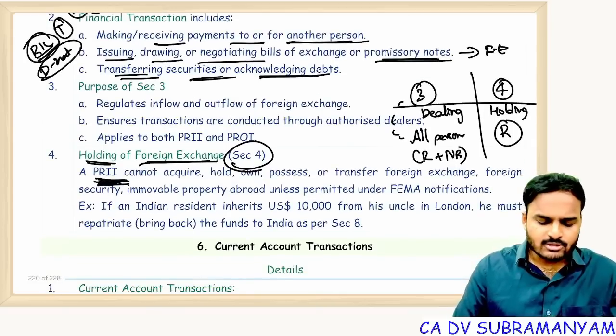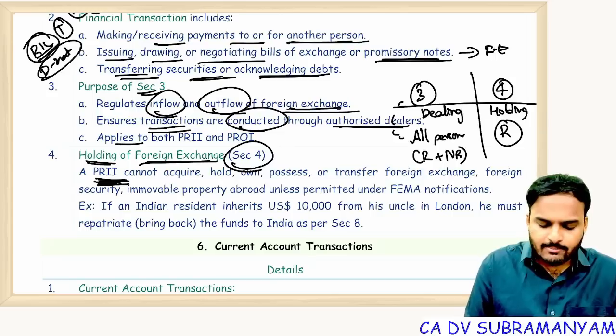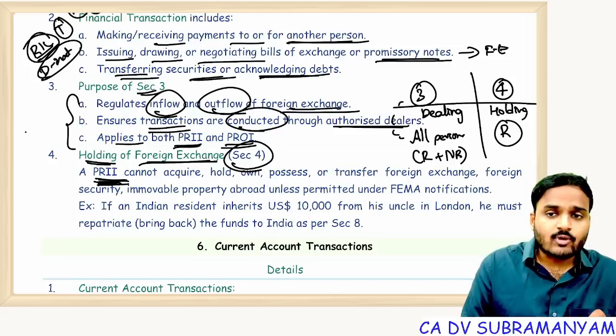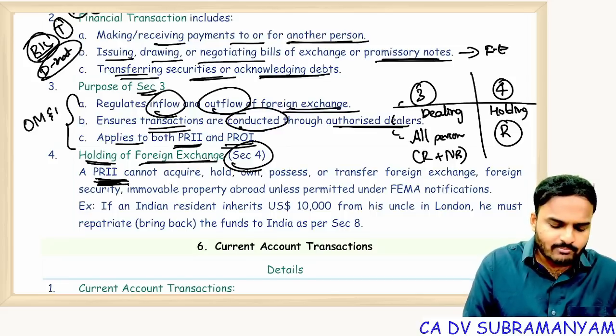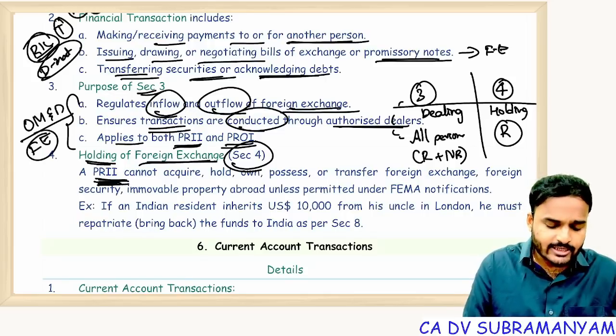So what is the main objective of section 3? It regulates inflow and outflow of foreign exchange, ensures transactions are conducted through authorized dealers, and applies to both residents and non-residents. So through this, it is possible. What is possible? Orderly development and maintenance of foreign exchange markets in India.